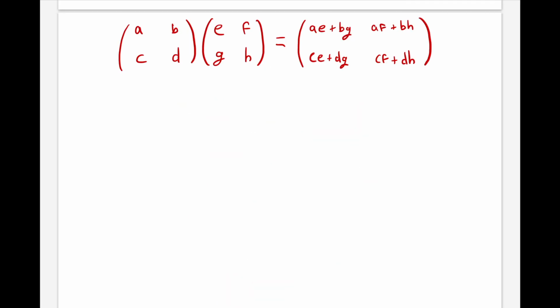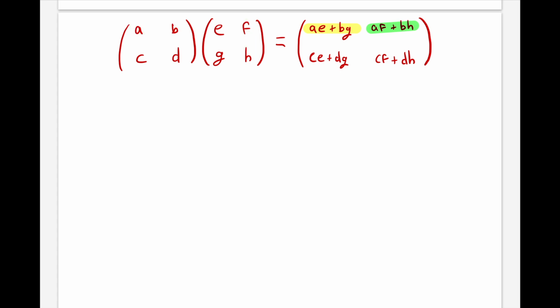As a reminder of matrix multiplication, if we have one matrix multiplied by another, then each entry of the resultant matrix will be the dot product between a row and a column of the factor matrices. So the entry corresponding to the first row and first column will be the dot product between the first row of the first matrix and the first column of the second matrix. The entry corresponding to the first row and second column will be the dot product of the first row of the first matrix and the second column of the second matrix.